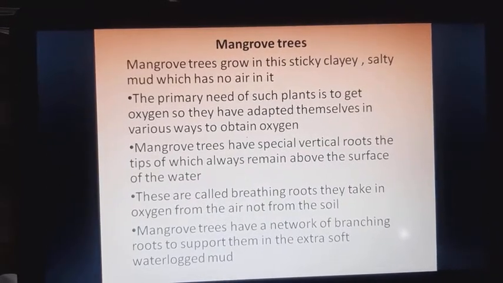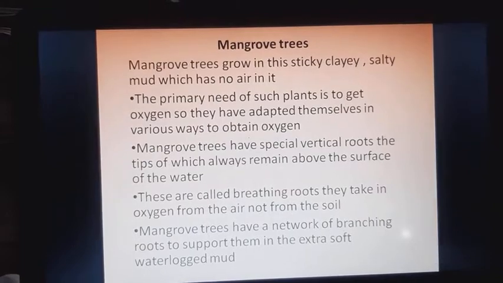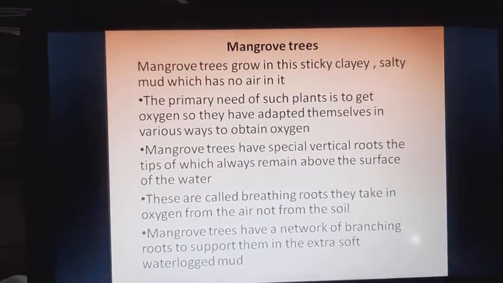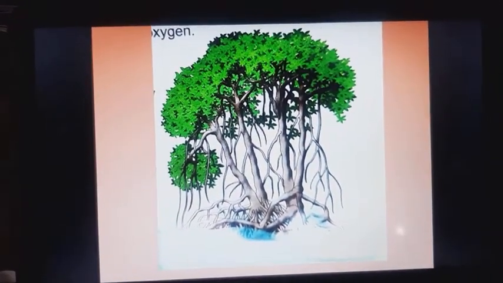Mangrove trees have a network of branching roots to support them in the extra soft, waterlogged mud. Observe the picture of the mangrove tree.